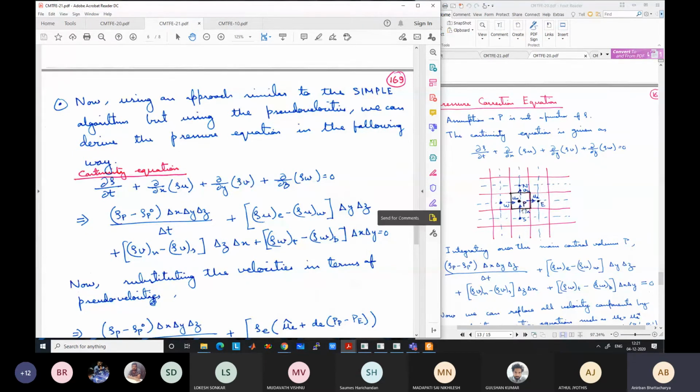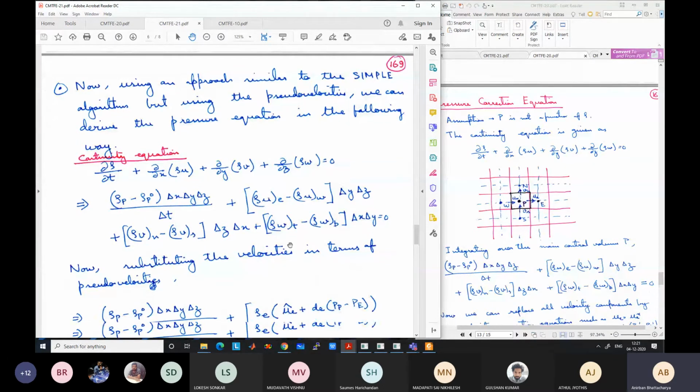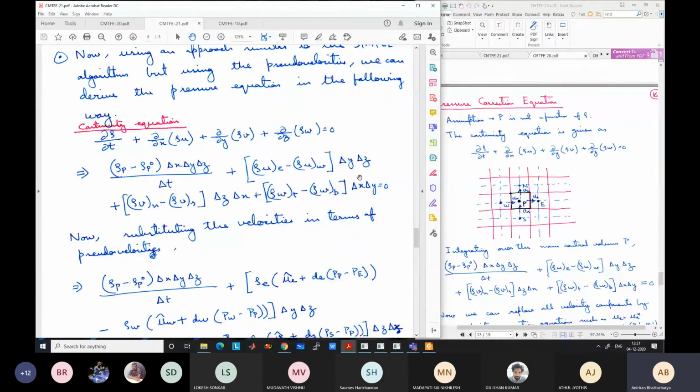Rho v at n minus rho v at s, into delta z, delta x. Similarly for the third term. So this was our discretized continuity equation, and it is in terms of the interface velocities. Six interfaces are there: east, west, north, south, top, bottom. So we have six velocity components at the six interfaces.